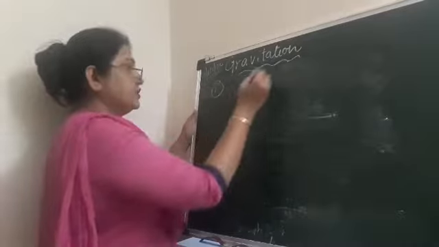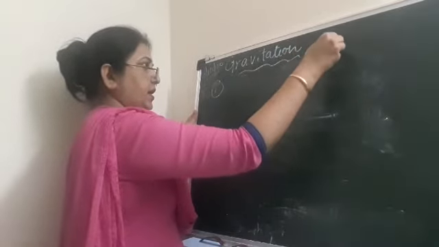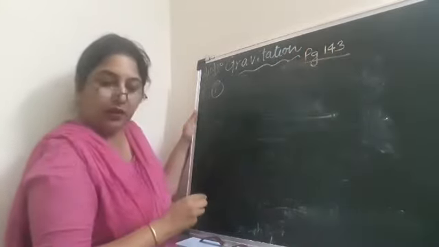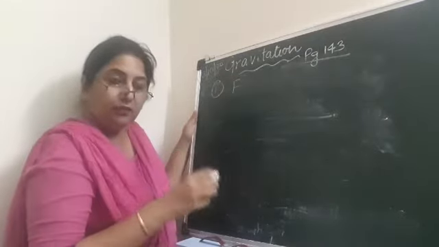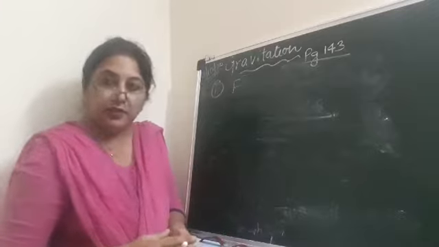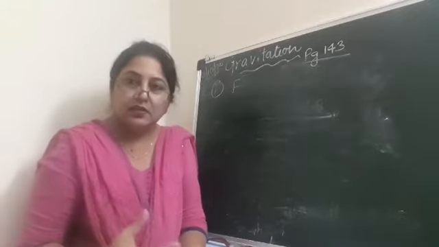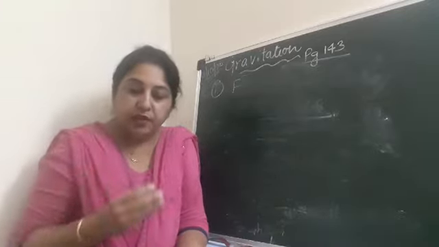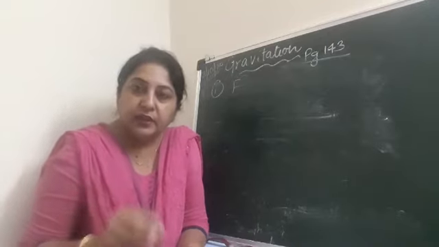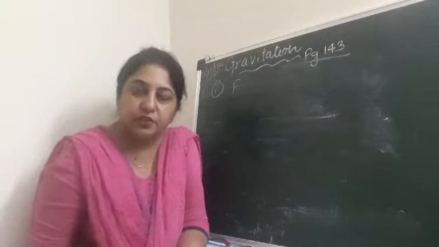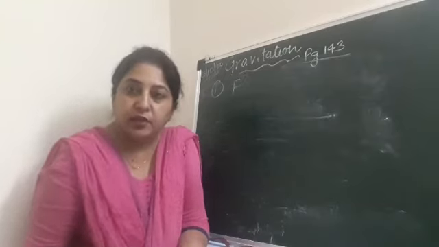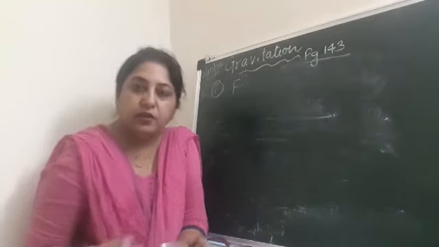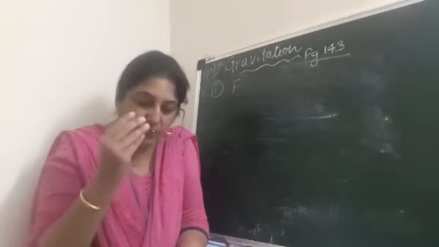This is question number 1, page 143. Now, you don't have to find the force. You only have to find, if the distance between the two objects reduces to half, then what happens to the force of attraction. Does it increase, decrease, or is there no change? And if it decreases or increases, then how much. So that we have to do.